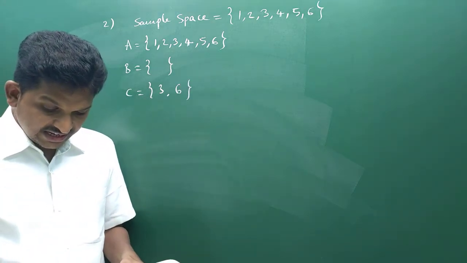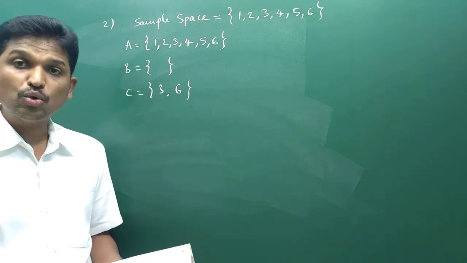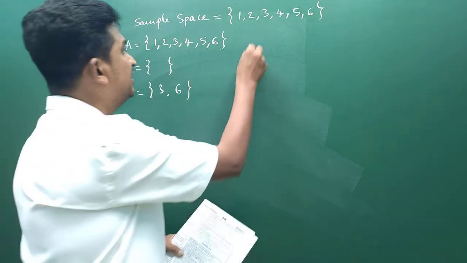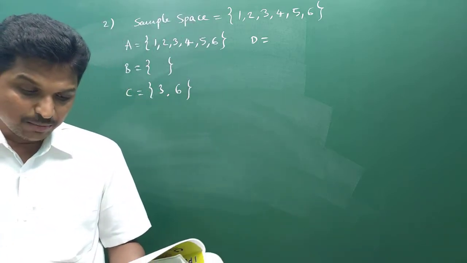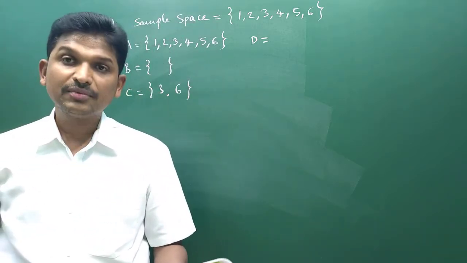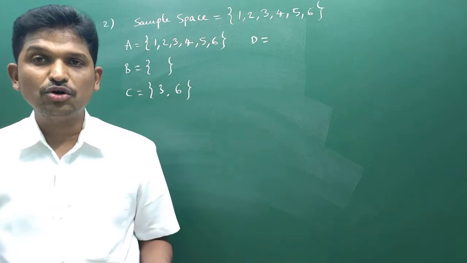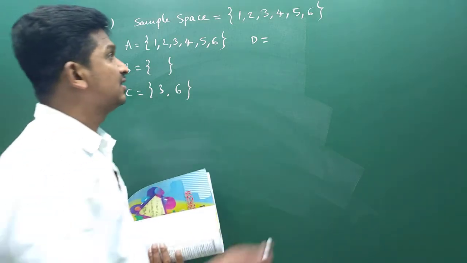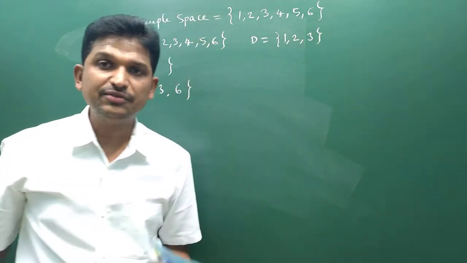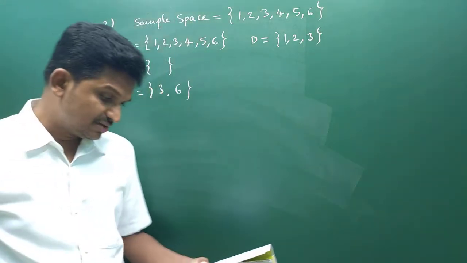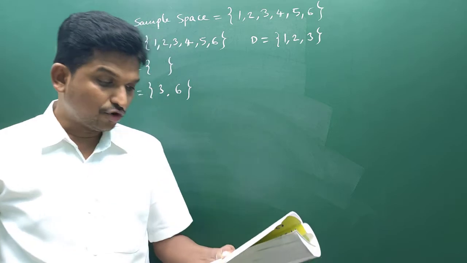Like that, D, E, F are also given. What is the event D? They are saying that D is the event a number less than 4. What are the numbers less than 4 we will get when we roll a die? They are 1, 2, 3. Right? When we roll a die, these are the numbers which are less than 4.